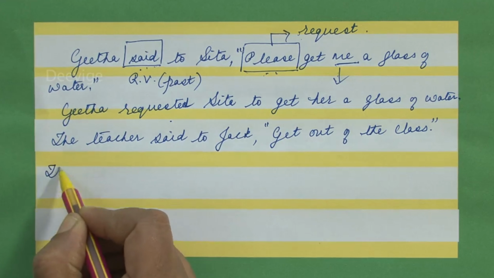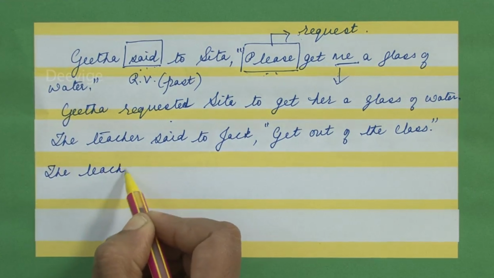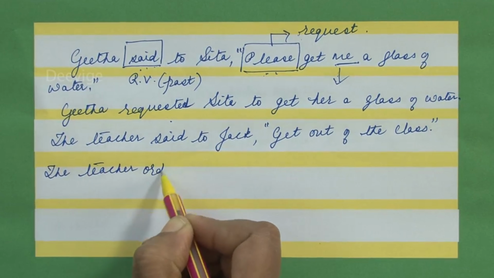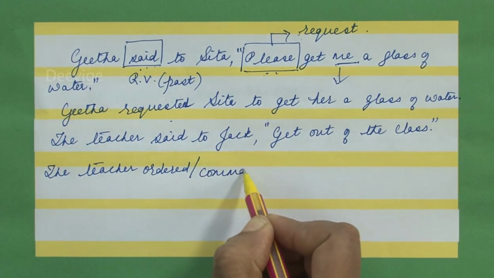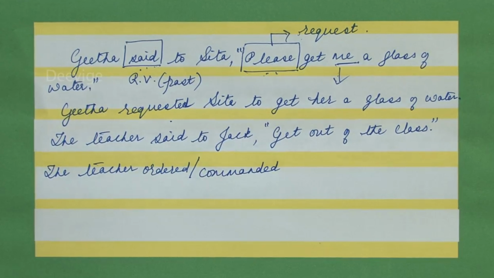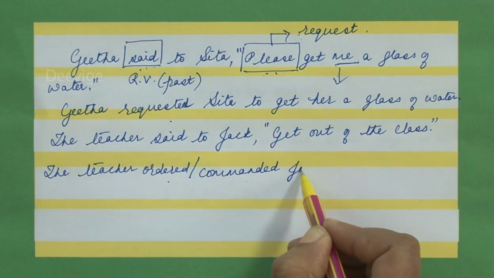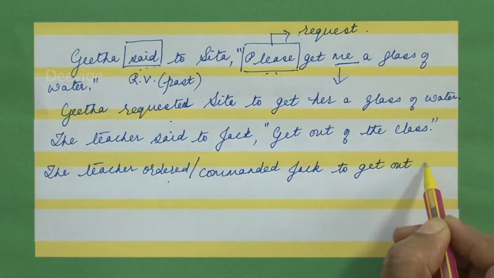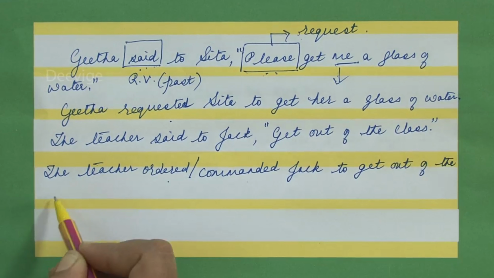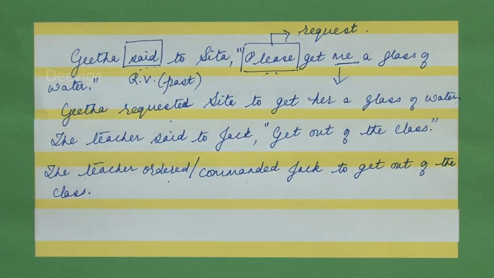Now, I have given this particular sentence just to show that this is an example of an order while the previous one is an example of a request. So, here you will write it as the teacher ordered. Instead of ordered, you can even write the word commanded. Any one of the two words you can write, students. You need not write both of them. Either use the word ordered or use the word commanded. The teacher ordered or commanded Jack to get out of the class. Full stop. That is all.